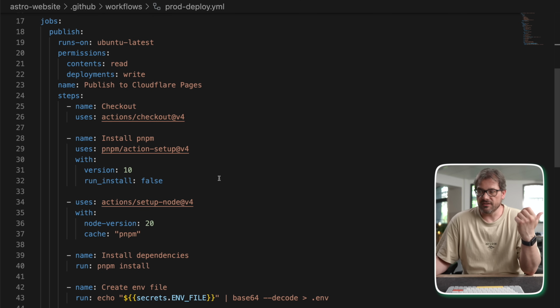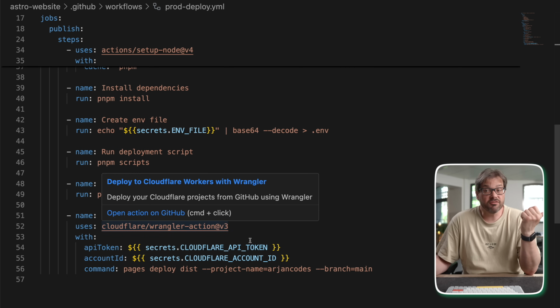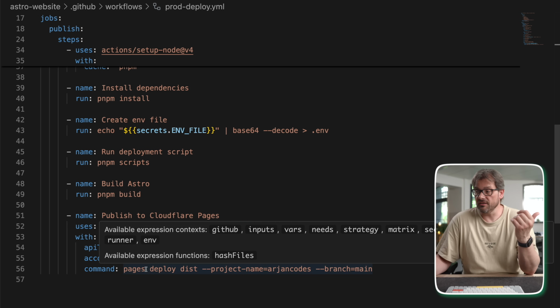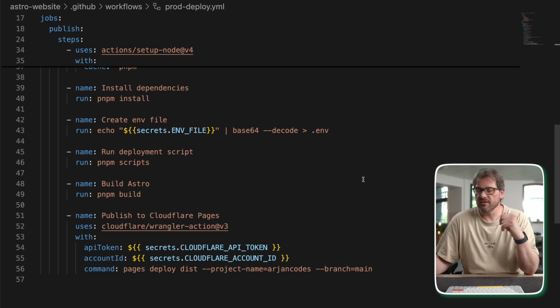And the nice thing is that there are actually all sorts of ready-to-go actions already that you can use. Like a Cloudflare-specific script that allows us to publish everything to Cloudflare Pages. Just need to pass the secret and the account ID, and then you deploy it. And that's basically all you need to do. So this is pretty straightforward.